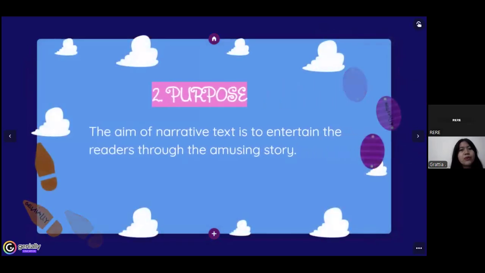So, what is the purpose of the narrative text or the aim of the narrative text? So, the aim or the purpose of narrative text is to entertain the readers through the amusing story.